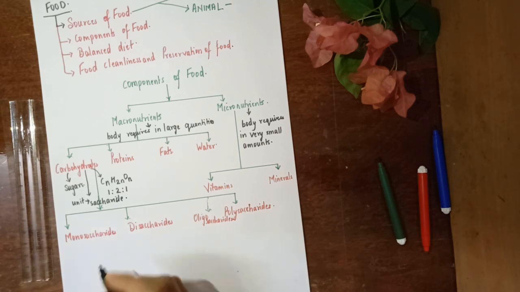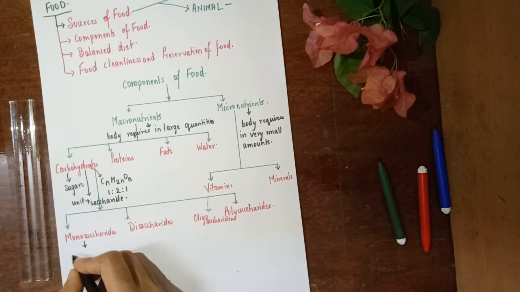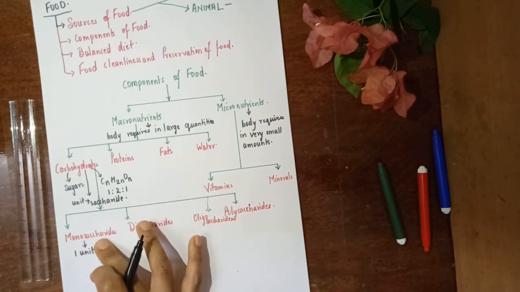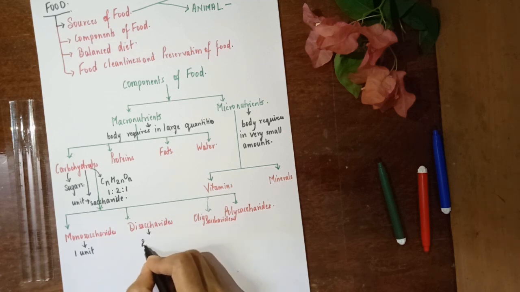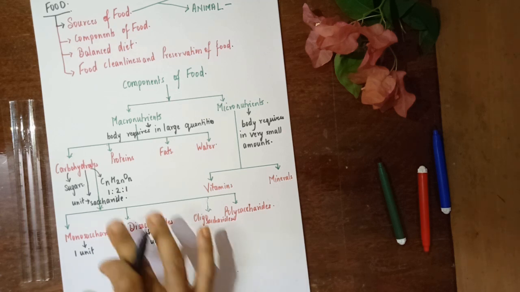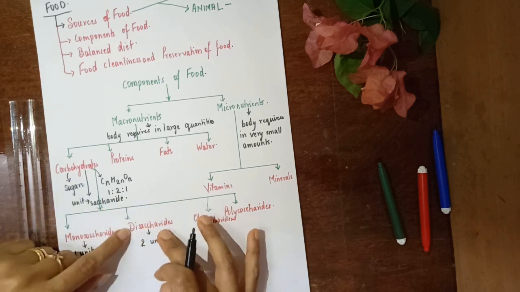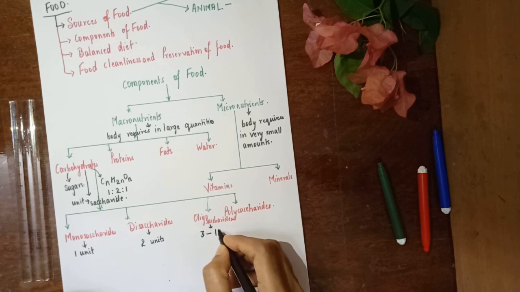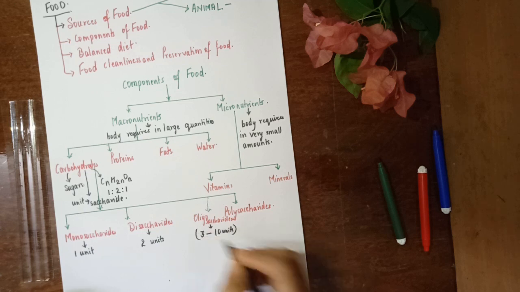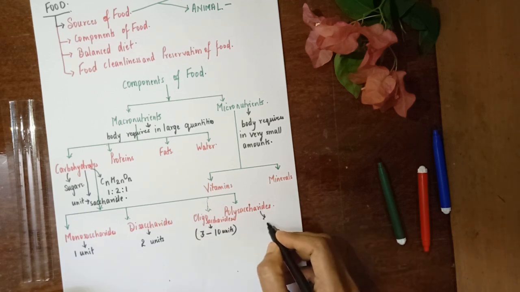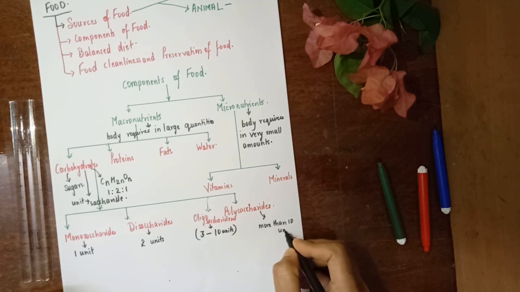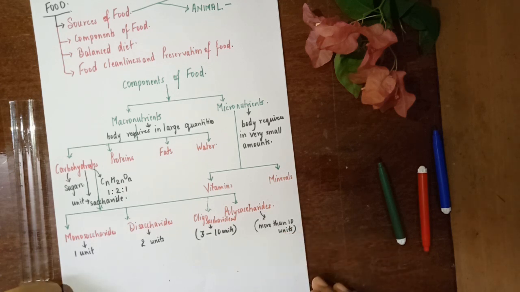Okay. So monosaccharides: if the carbohydrate is made up of one single unit, that is, one single saccharide, then that carbohydrate is called a monosaccharide. If the carbohydrate is made up of two units, that is, two saccharides, then it is known as a disaccharide. If the carbohydrate is made of 3 to 10 units, then it is called an oligosaccharide. And if the carbohydrate has more than 10 units, then it is known as a polysaccharide.